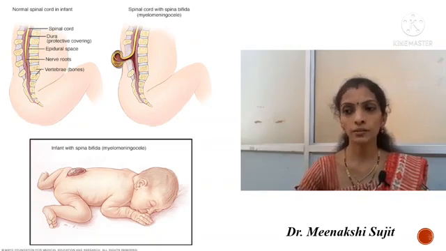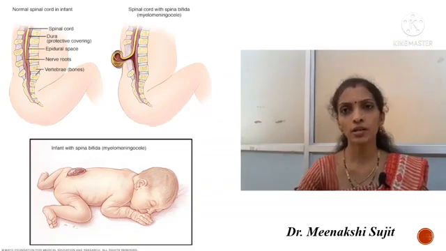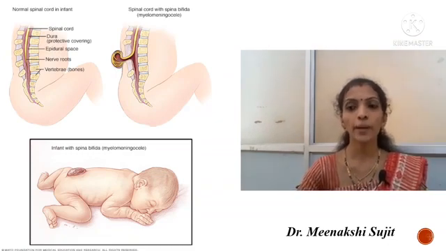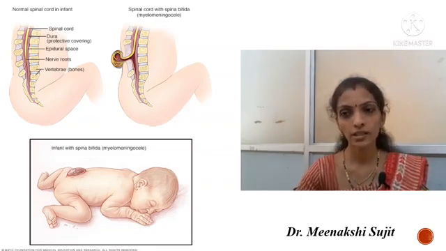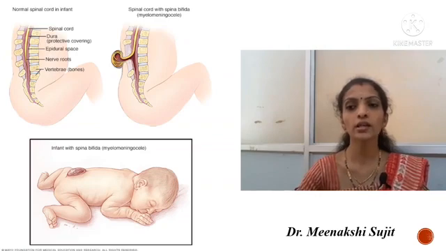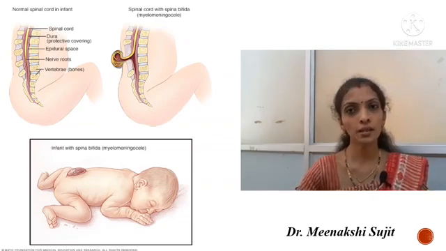Some cases will have patches of hair, lipoma or discoloration of the skin, and a dermal sinus in the mid low back, which indicates the pathology.